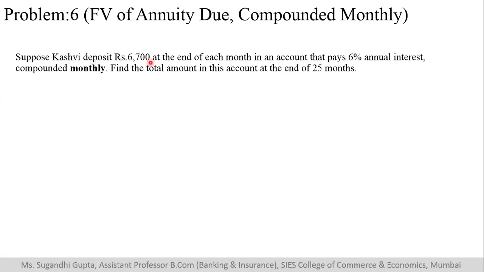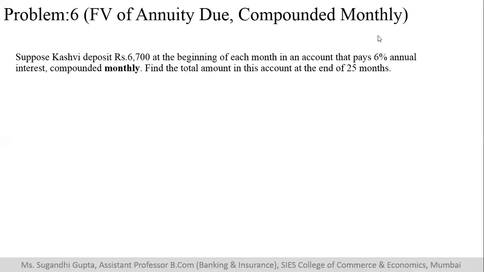Suppose Kashvi deposited 6,700 at the beginning of each month in an account that pays 6% annual interest, and it is getting compounded monthly.